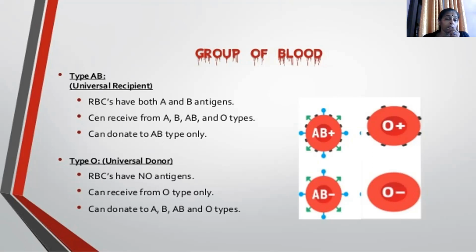There is no antigen on top of the RBCs, so they can donate to A, B, AB, and O types, but they can receive only from O type. They cannot receive blood from A, B, or AB types.